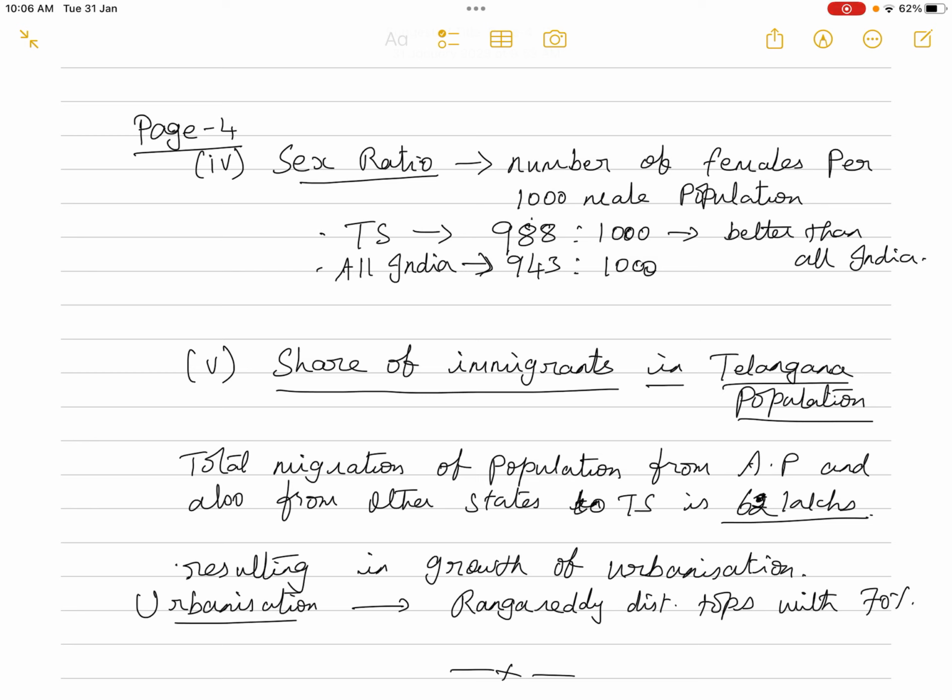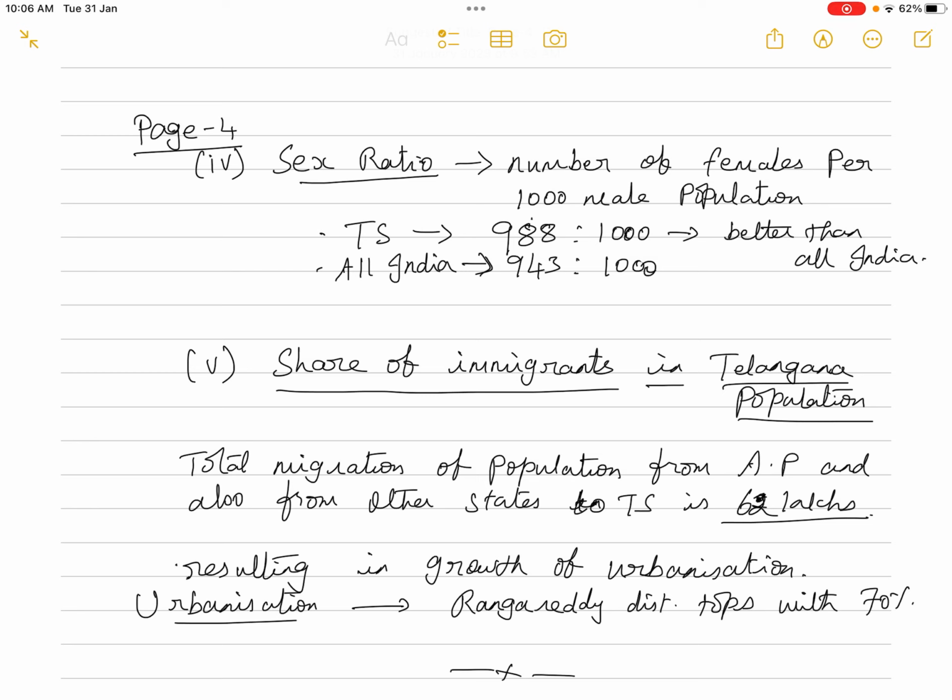Okay. Now coming to the share of immigrants in Telangana population. So what is the meaning of immigrants? People moving from other states. Okay, that is also other countries also. We don't have that much problem of people moving from other countries, not only in TS, not even in India also we don't have that kind of problem.